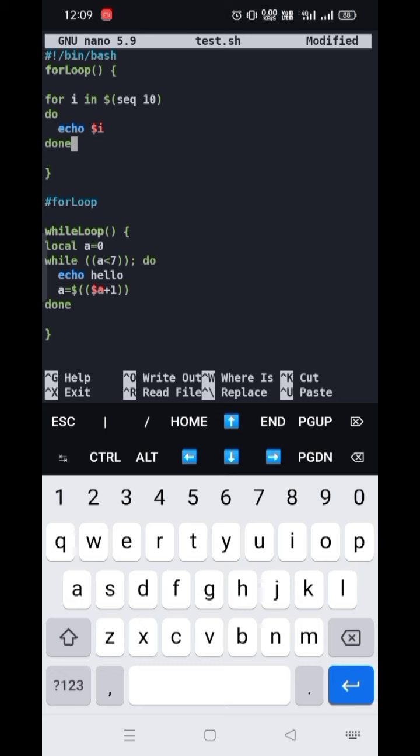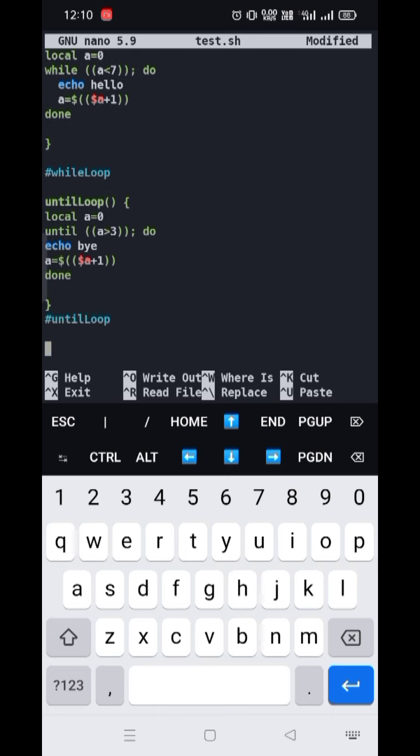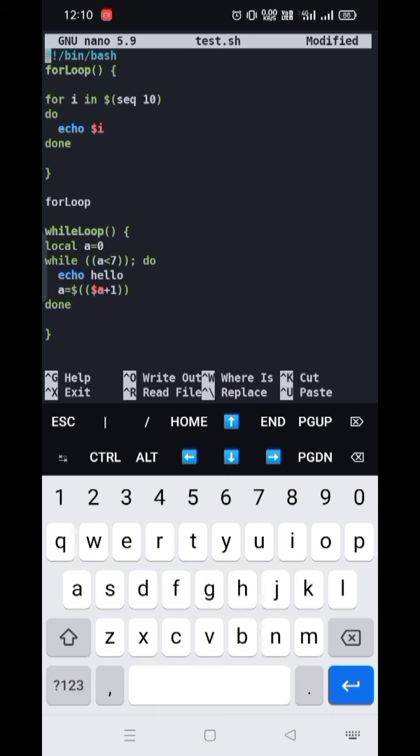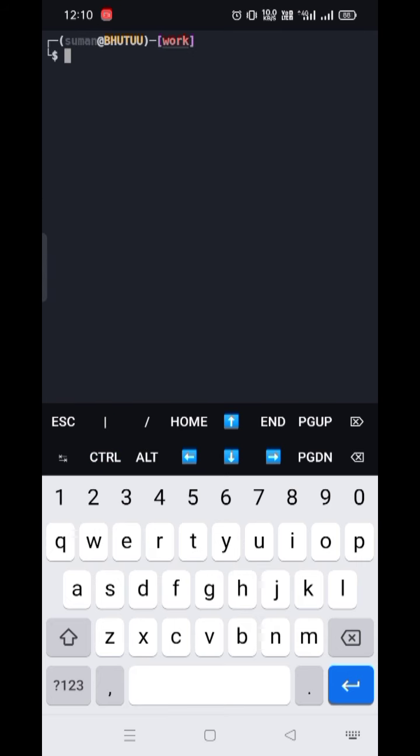You can see here, if I want to run this particular code, not all these things, what you have to do is call this for loop function. I have commented all the others, so that the others will not work, only this portion will work. Now I'm going to run this for loop, save it. Now bash file name. You can see it's printing from 1 to 10.